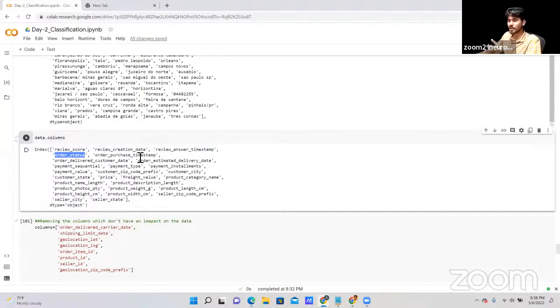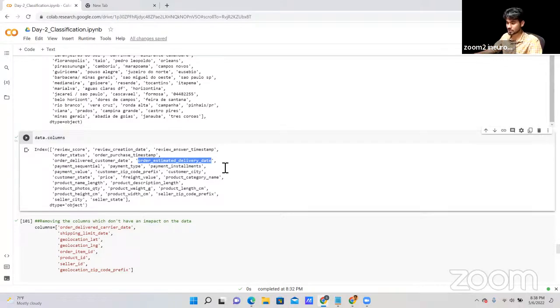in which date, in which timing you ordered your product: order purchase timestamp, order delivered customer date, order estimated delivery date. Based on this, your client defines, okay, in this particular area our revenue is good, and in this particular area our revenue is very bad. But why are we getting less revenue?